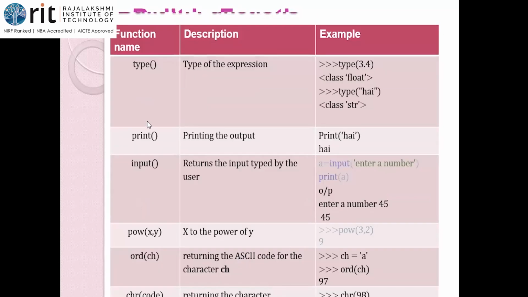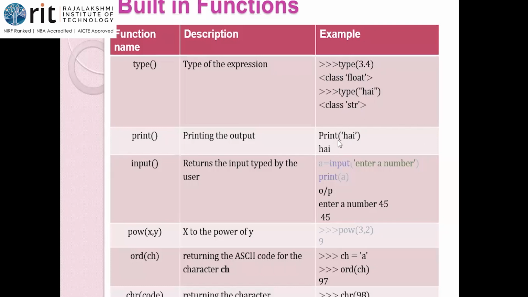Okay, type. What is this type function? It is a predefined function. I have already shown this in the class. Type of 3.4 will be floating type. Type of 3 is an integer type. If you give a list or a tuple inside this, it will show that it is of class list, tuple, float, etc. Okay. Print.